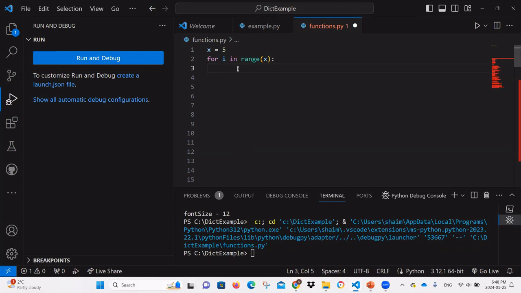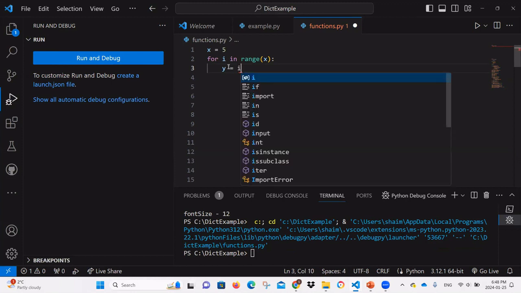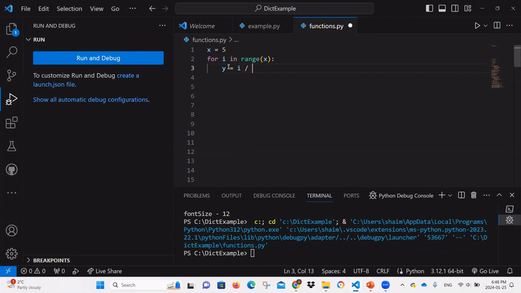Now we have an indentation to indicate that what's coming is part of the for loop, right? Now if I define something like y equal i times 2, this is a variable also defined.